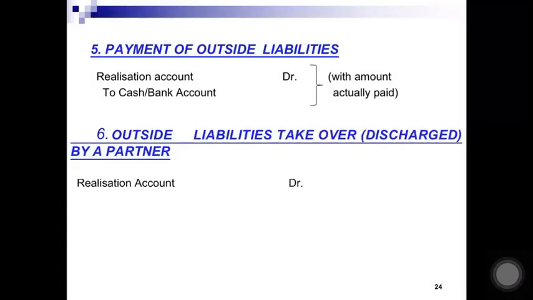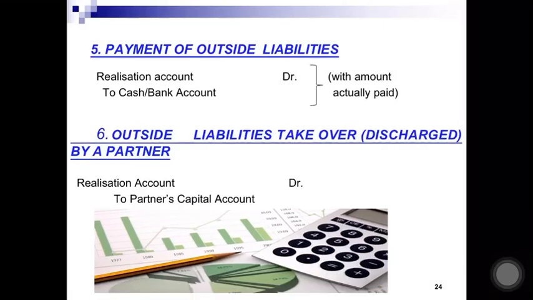Next, payment of outside liabilities. We are paying something, so realization account debited to bank account. If any outside liability is taken over and will be discharged by the partner himself, so in that case, realization will be debited, but we will credit the partner's capital account.